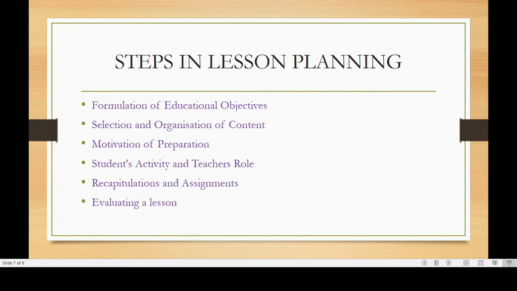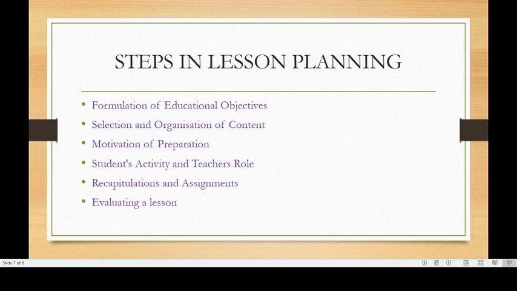It means the method should be interactive. Both the teacher and the taught should be active at this phase. As far as possible, the pupils should be active participants in this learning process. From time to time, it is helpful to keep a record of pupil participation also. So this is there in this step of lesson planning.